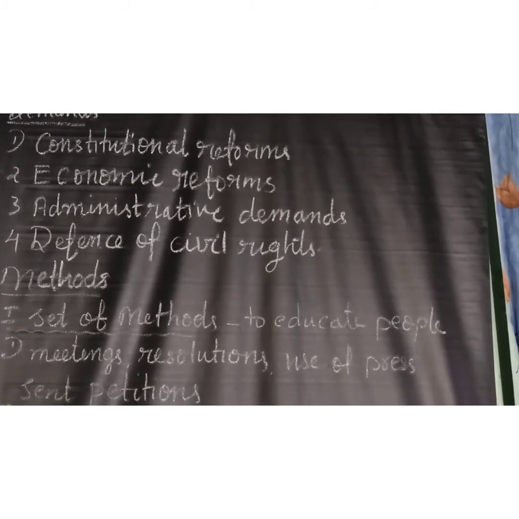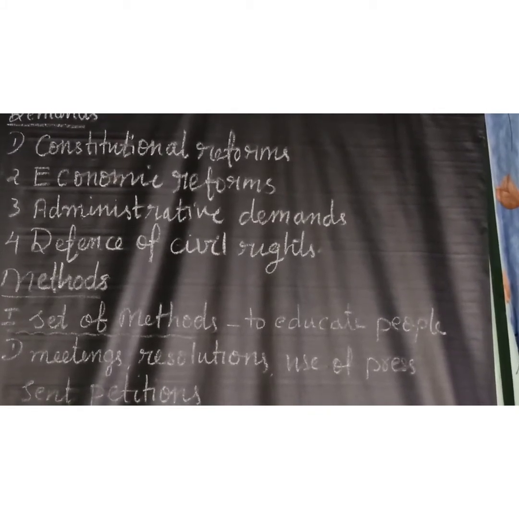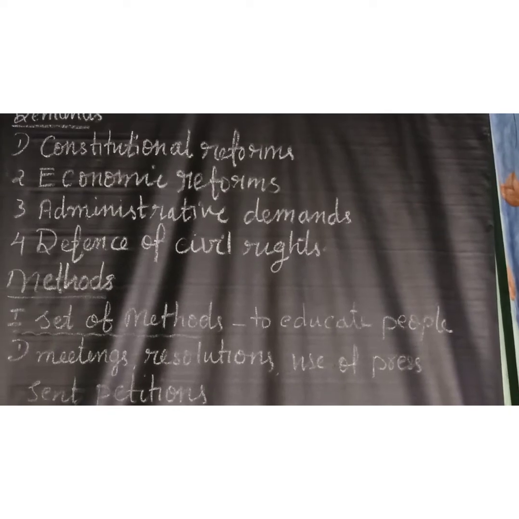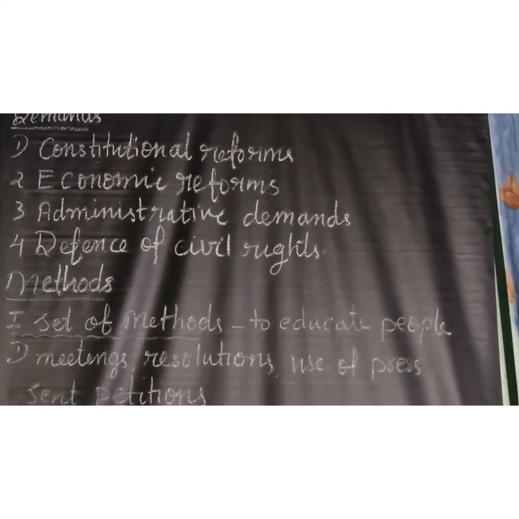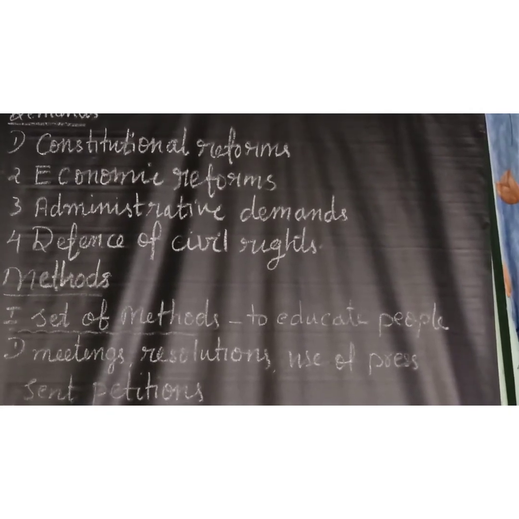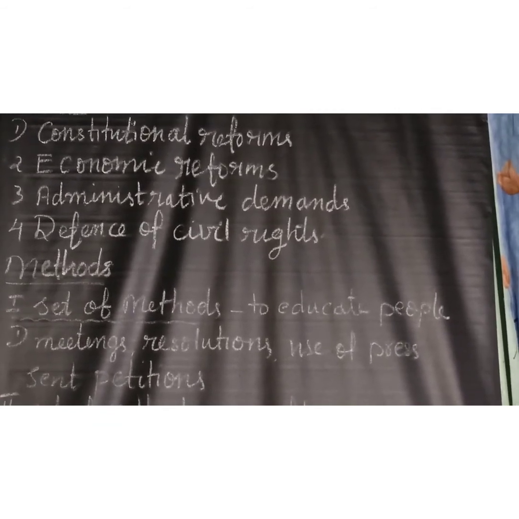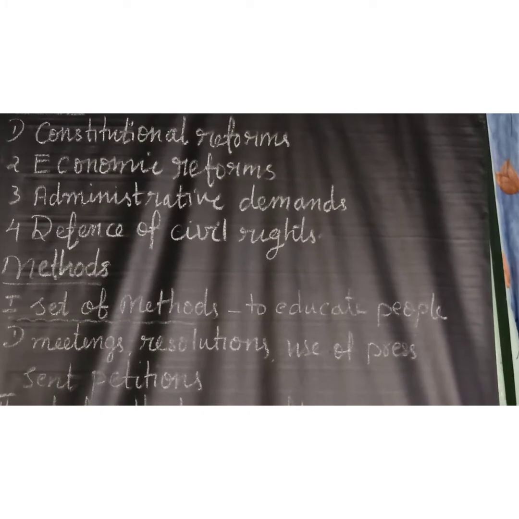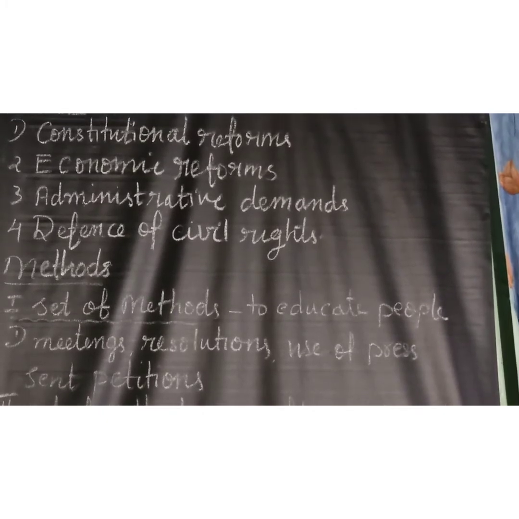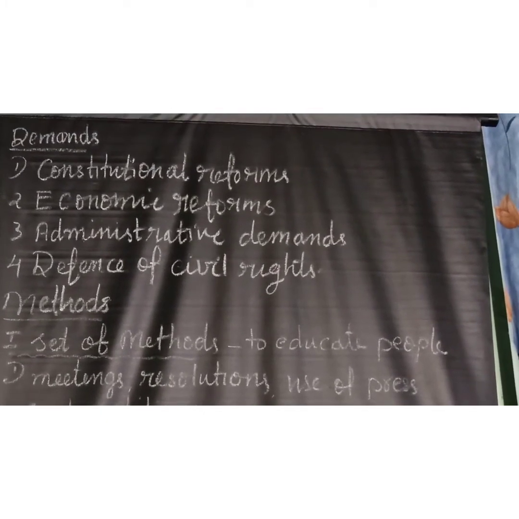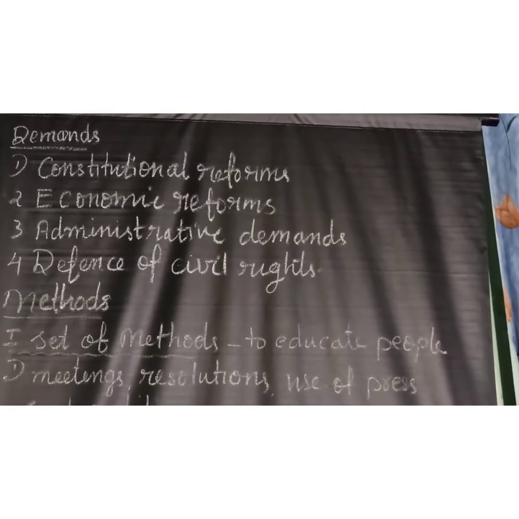Secondly, reduction of army expenditure. We already studied the subsidiary alliance. According to it, every Indian ruler should keep an army, and the Indian ruler had to bear the army expenditure. So that army expenditure should be reduced. That is the second point.